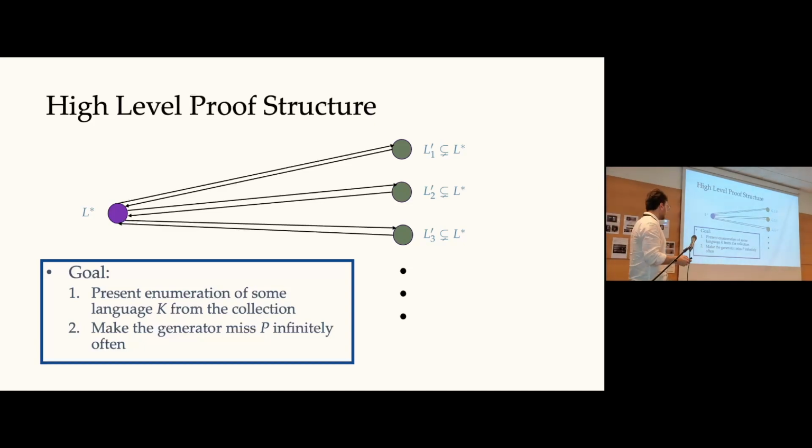And we will also be able to make the generator miss the property P for infinitely many time steps. Okay, so in the remainder of my presentation, I will try to explain how we will come up with this type of bipartite graph for our argument.